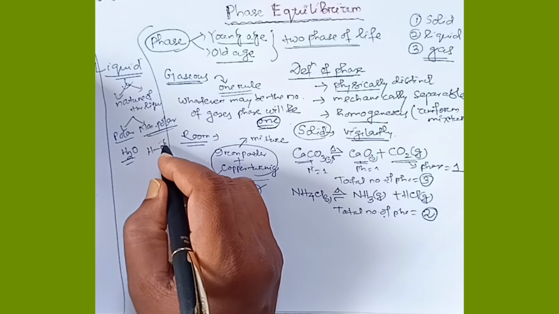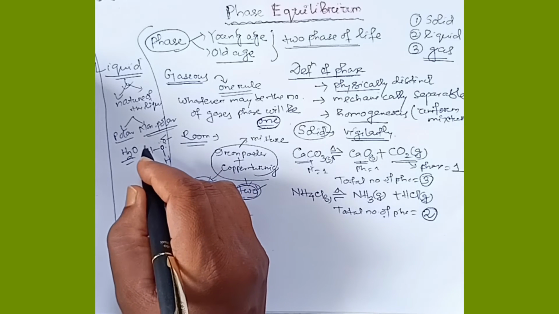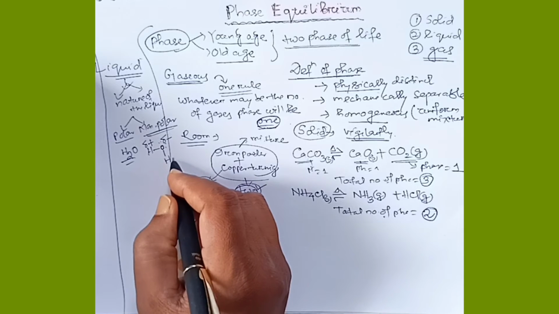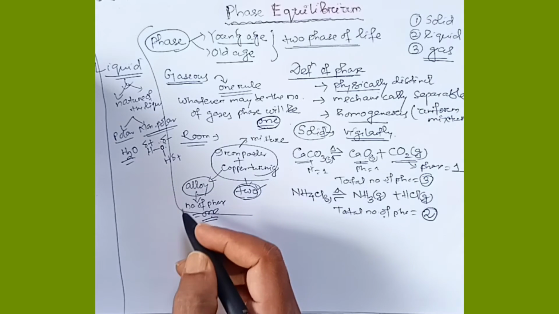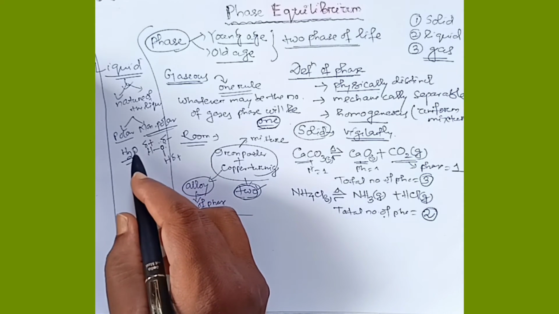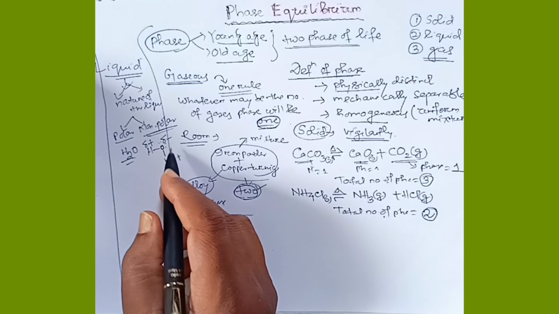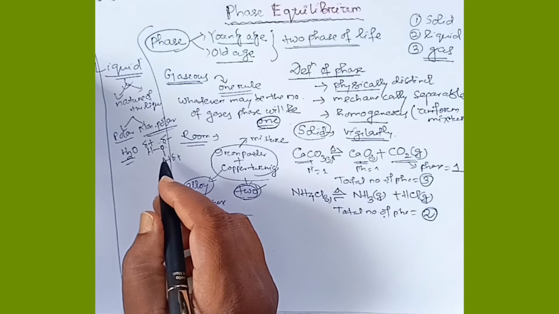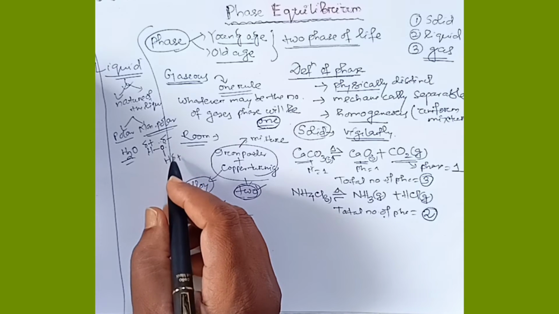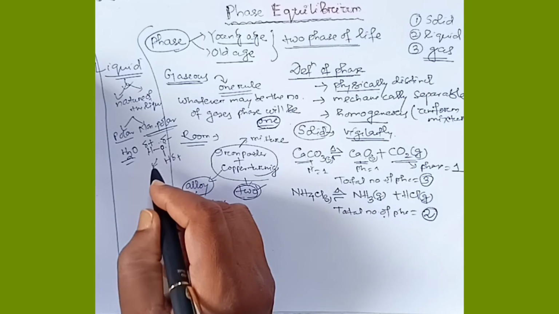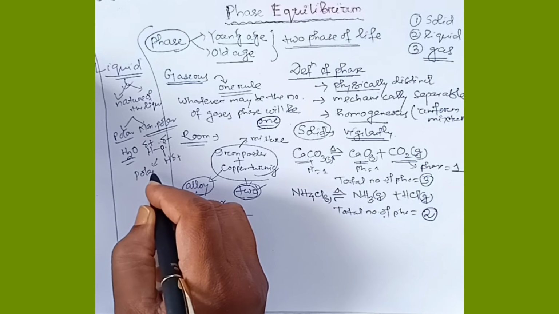So it will gain partial negative charge and hydrogen will gain partial positive charge. Here also hydrogen gain partial positive charge. So what we are observing in the water molecules, we are observing the development of poles in the water molecules. So we can say water is the polar liquid.